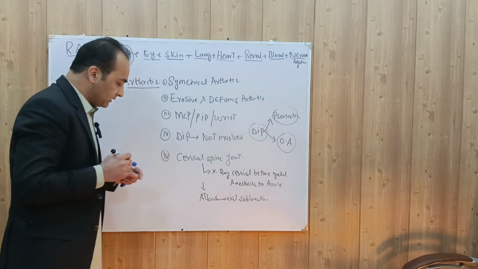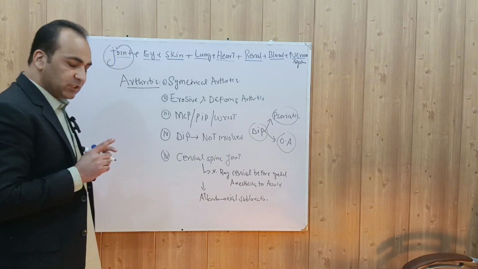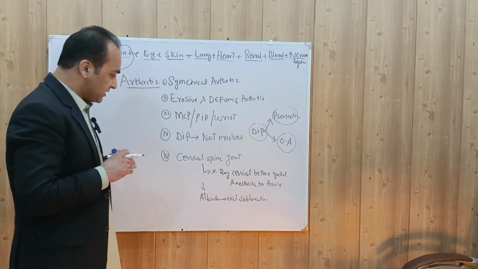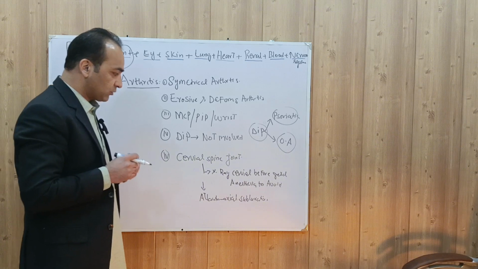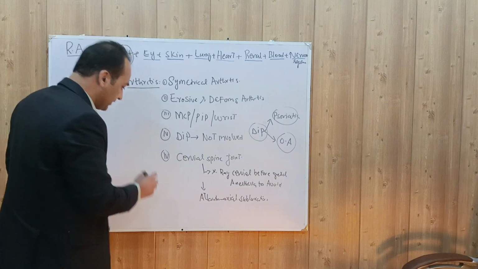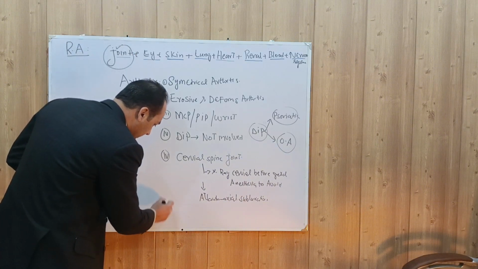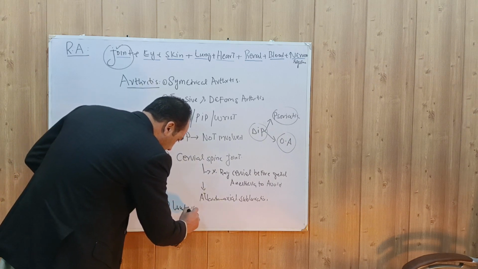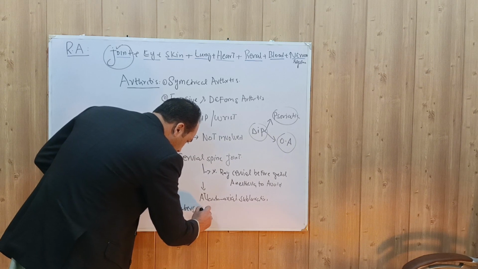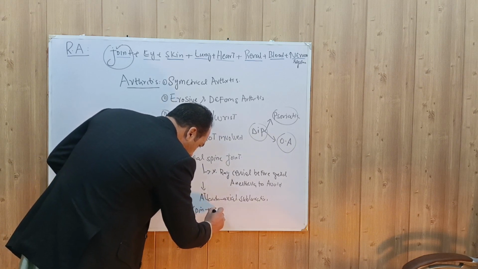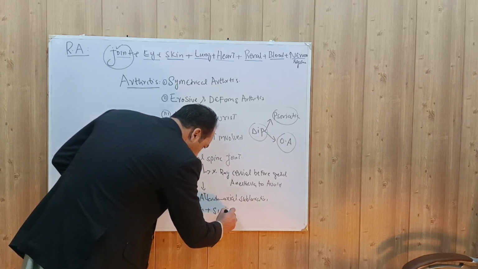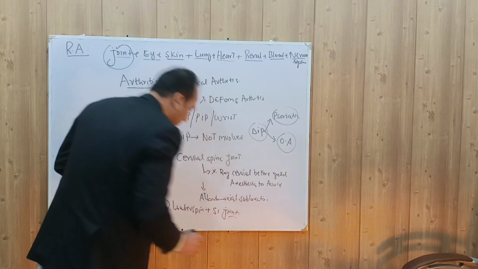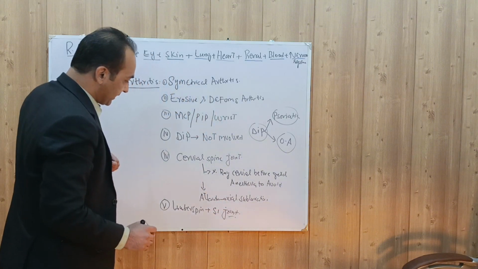Now in the spine, the lumbar spine joints are not involved, and the same is true for the sacroiliac joint. These two joints, the lumbar spine joint and the sacroiliac joint, are not involved in rheumatoid arthritis.